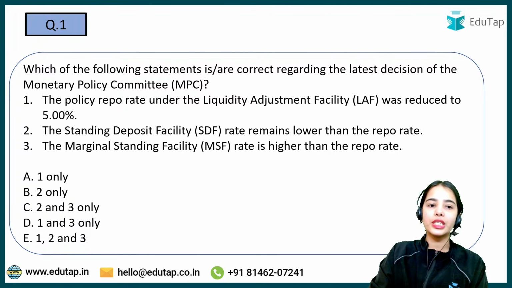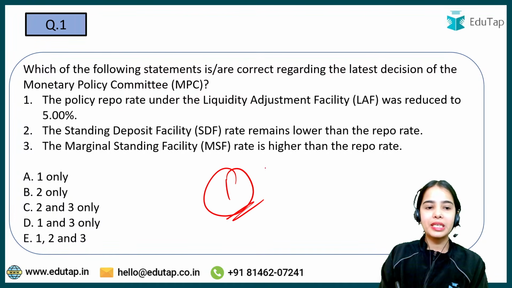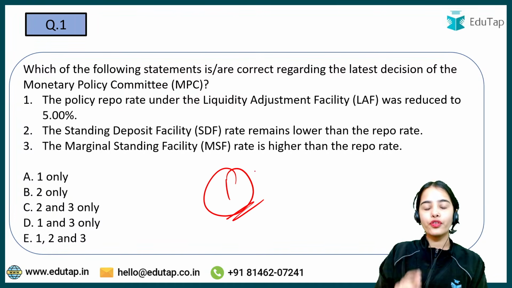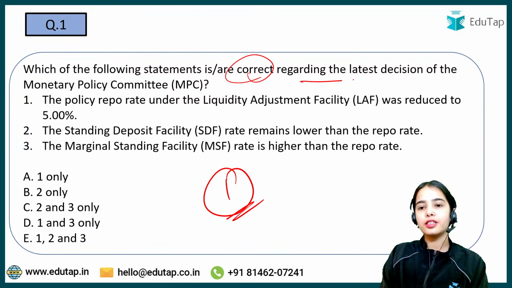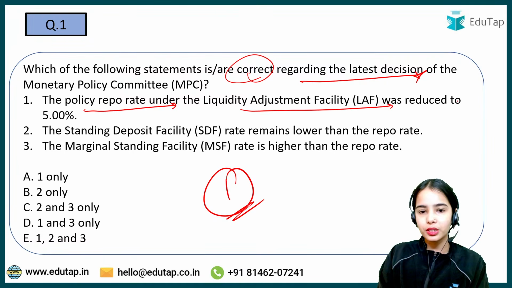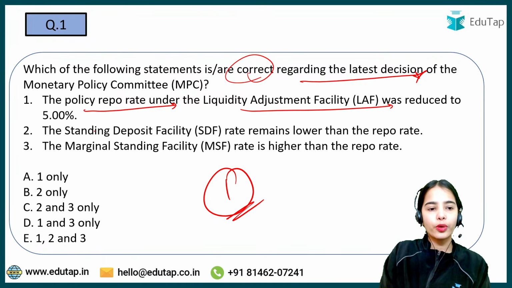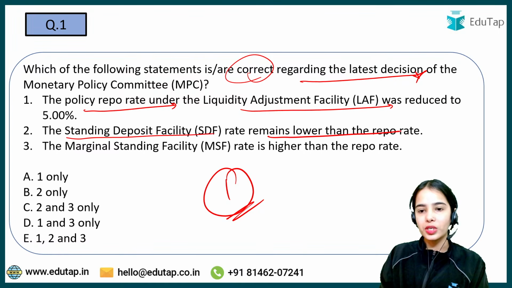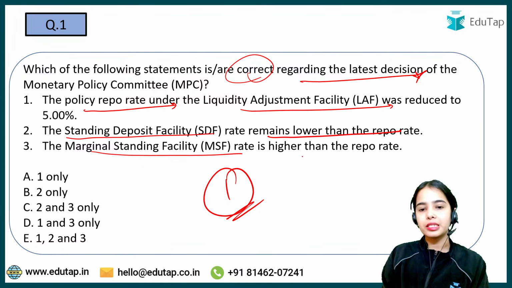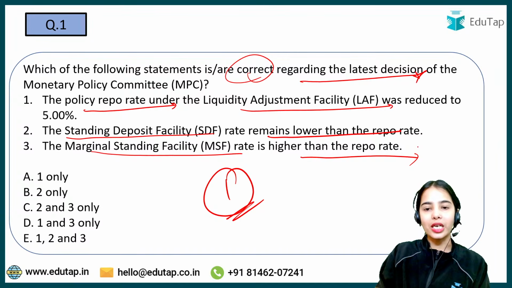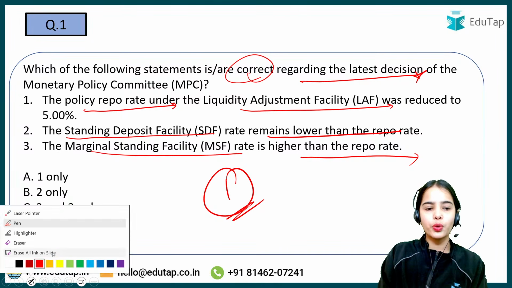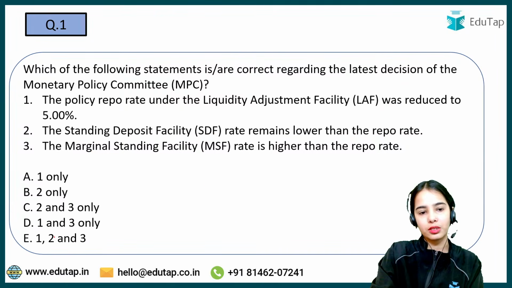If there is no confusion, then this is the first question. I hope you will be easily able to answer it. Which of the following statements are correct regarding the latest decision of the Monetary Policy Committee? The policy repo rate under the LAF was reduced to 5%. The SDF rate remains lower than the repo rate and the MSF rate remains higher than the repo rate. So this is the first question, an easy question. If you have the understanding, you will be easily able to answer it.